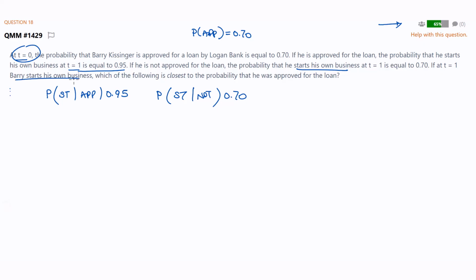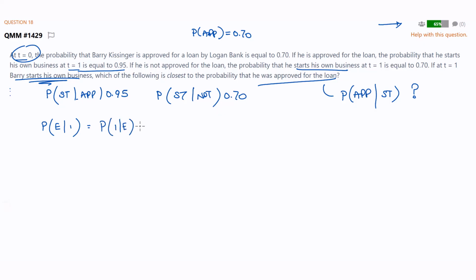What have we got here? Barry starts his own business. Which of the following is closest to the probability that he was approved? So we want the probability he was approved given he starts his own business. That is the question. You can see they've swapped it around. Classic Bayes. Now, what might leap into your head here is the disgusting looking formula, which I don't think is that helpful. The event I'm looking for given new information. That's what Bayes is about. Well, it's the probability of the information given the event, times the probability of the event, over the probability of the information. I don't think that helps at all. In fact, I'm going nowhere near that in the exam.